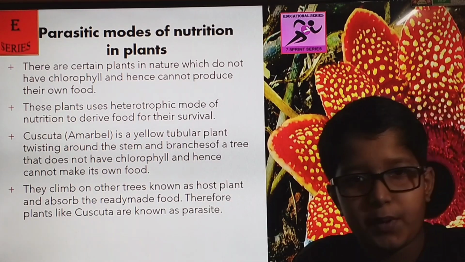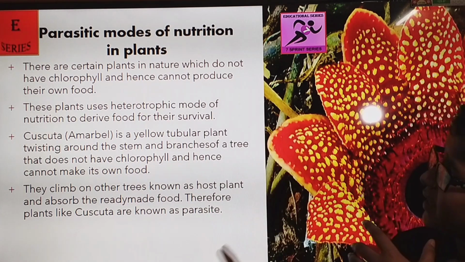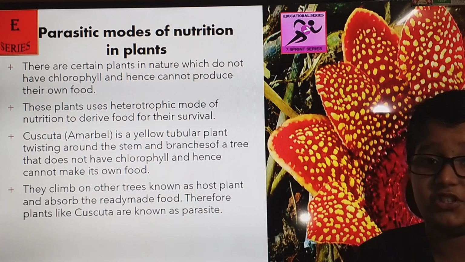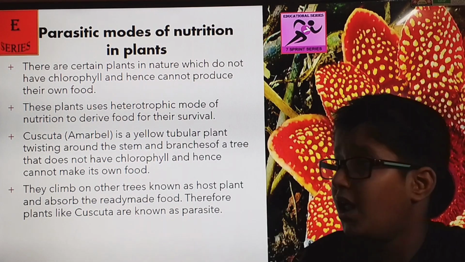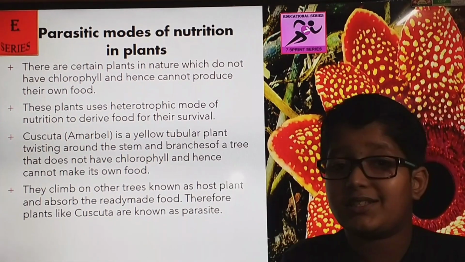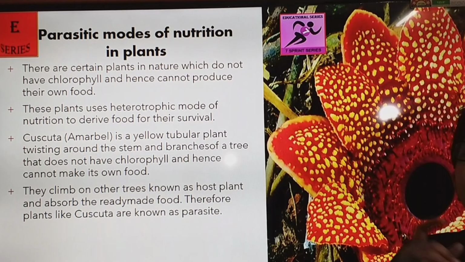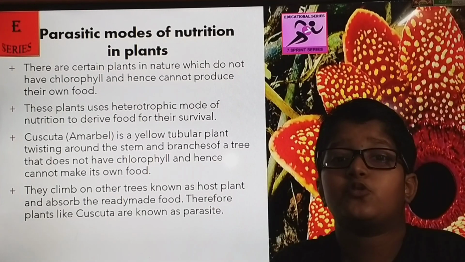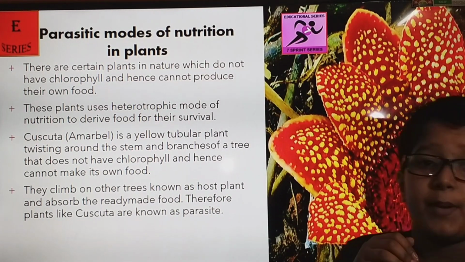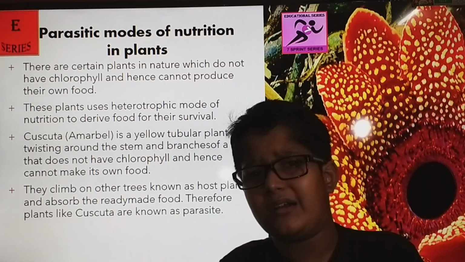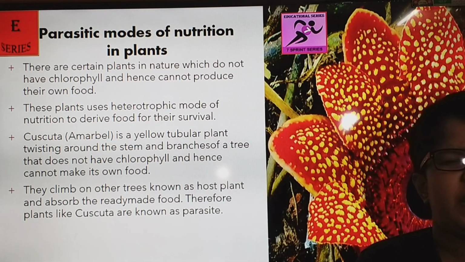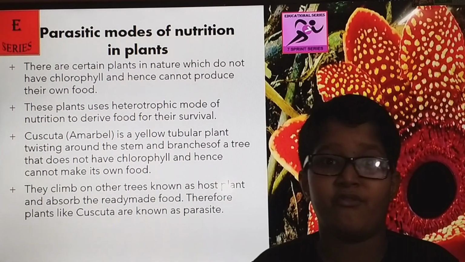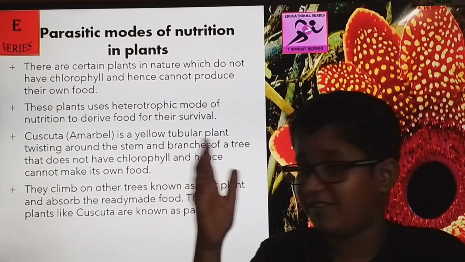Cuscuta. Cuscuta is a parasitic plant which makes its host of other healthy green trees that make their own food, and it attaches itself to the host and acts like a thief. It steals the food and uses it for its own growth. Parasitic plants can do great damage or little damage, and in very rare cases they even kill the host plant. Oh my God! Be aware of parasitic plants.